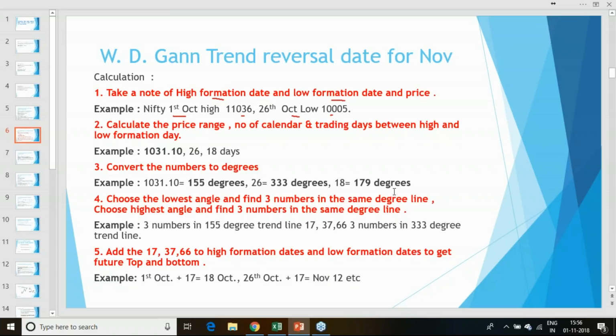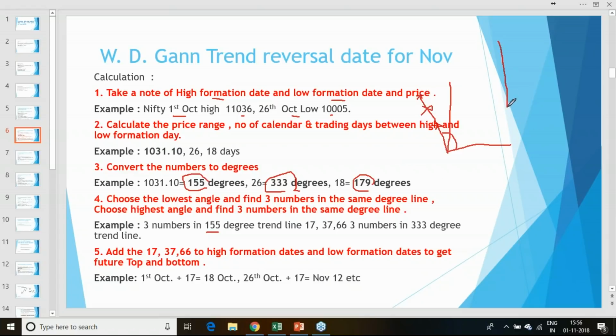I have to convert the entire thing to degrees. So I have converted, and it gives 155 degrees, 333 and 179 degrees. Out of these 3 numbers, I have to take the lowest angle and the highest angle. Out of these 3 degree-converted numbers, 155, 333 and 179, the lowest number is 155, and using another Gann formula, this is nothing but a trend line. So a 155 degree trend line, and in this trend line I have to take 3 price points.